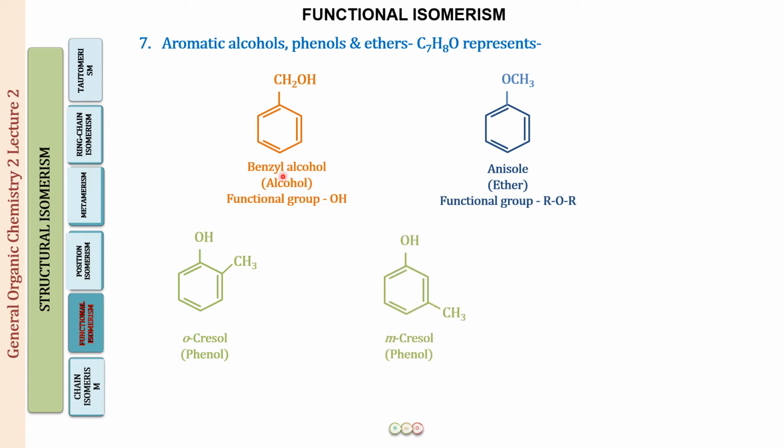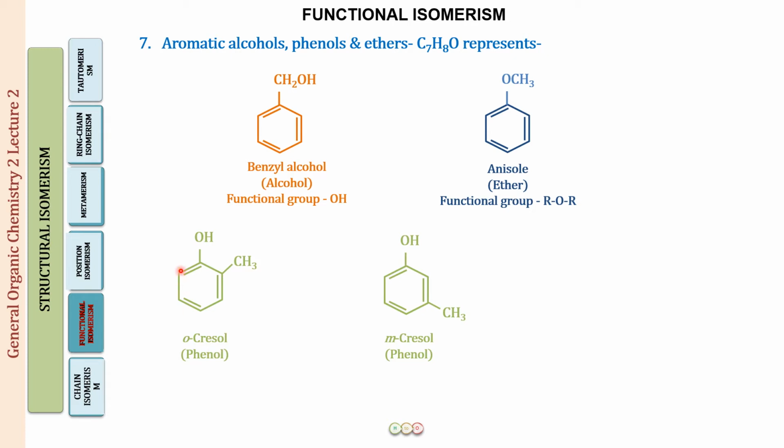Another one, this is a phenol. Now in phenol, the OH group is directly attached to the carbon of the benzene ring. So here we have a phenol with the second position for the methyl group. So we commonly call this ortho-cresol. So the functional group, you can say this is going to be a phenol. This is an aromatic alcohol, this is a phenol, and the properties for them are going to be different.